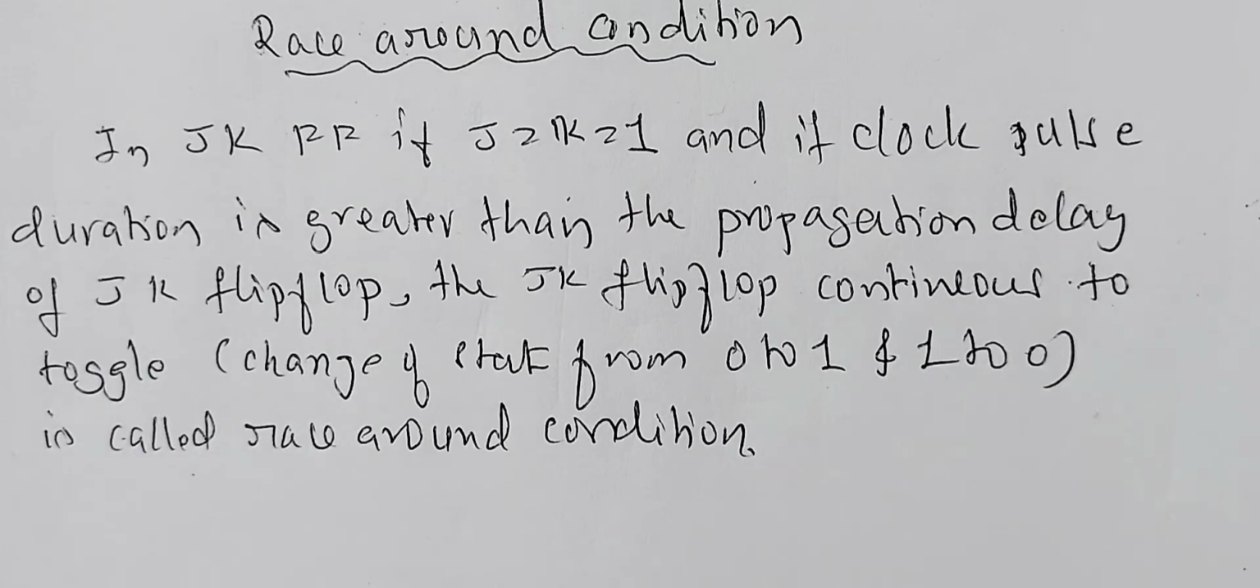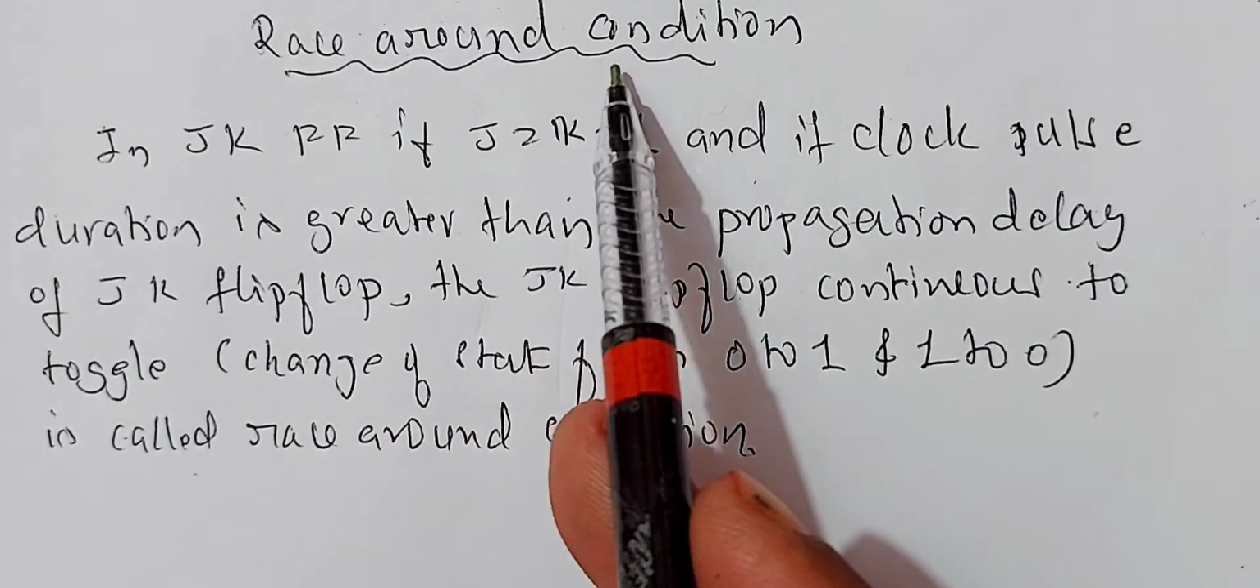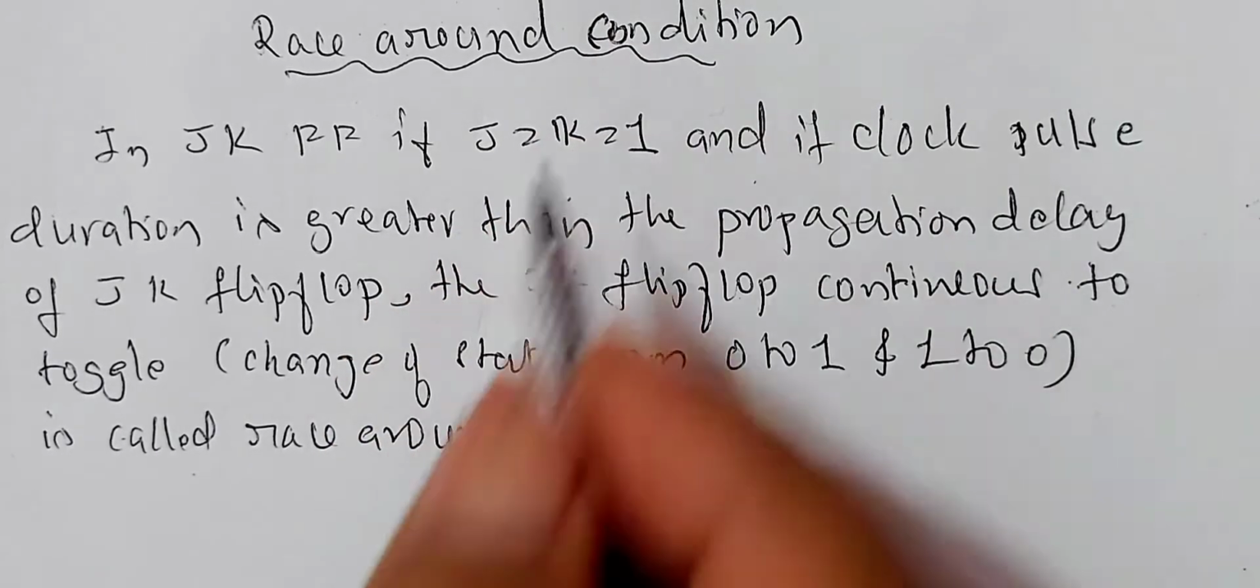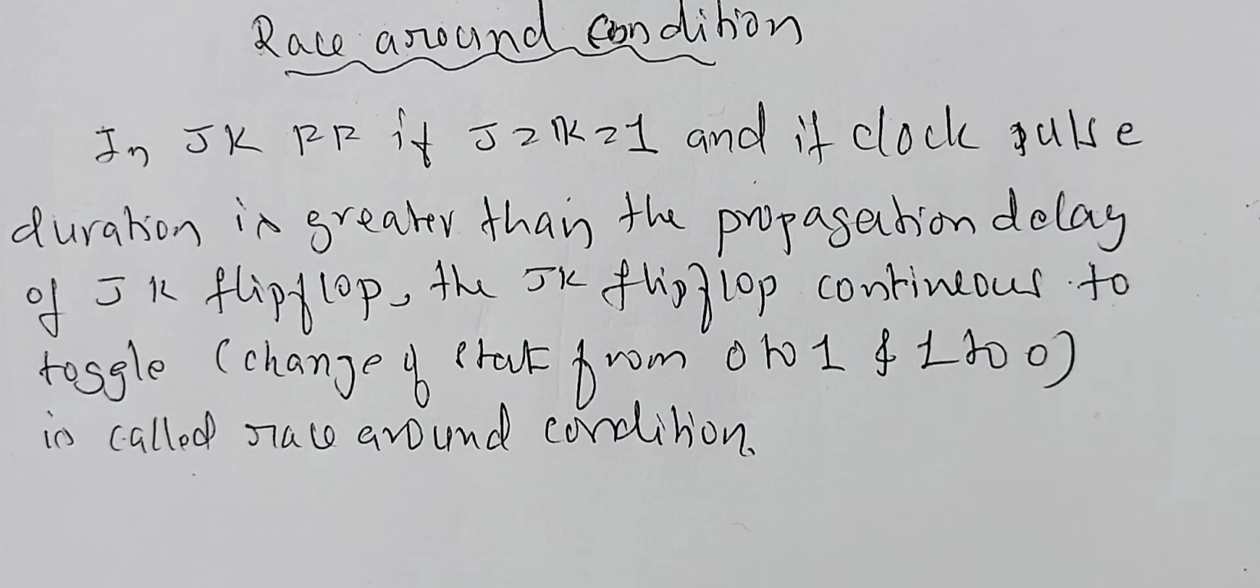Welcome, dear students. Now we shall analyze what is meant by race around condition. Race around condition usually occurs in a clocked SR flip-flop when the two inputs, set and reset, are 1.